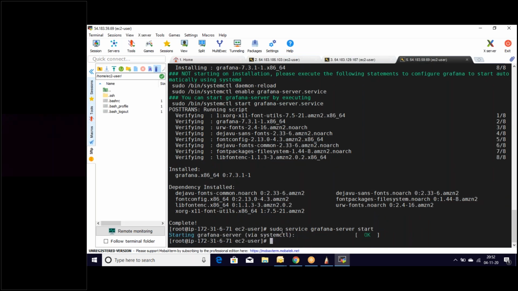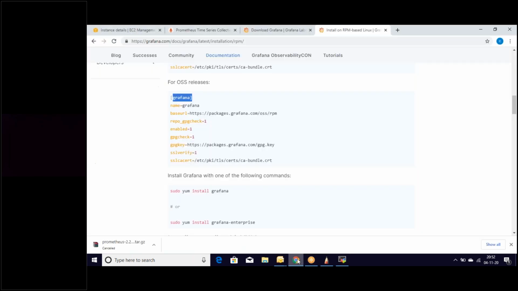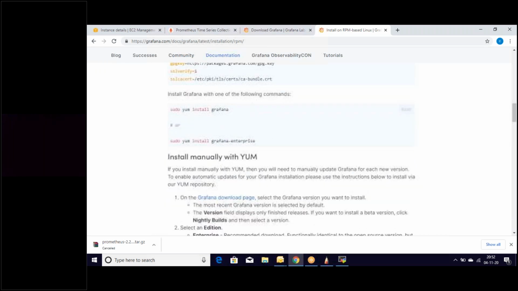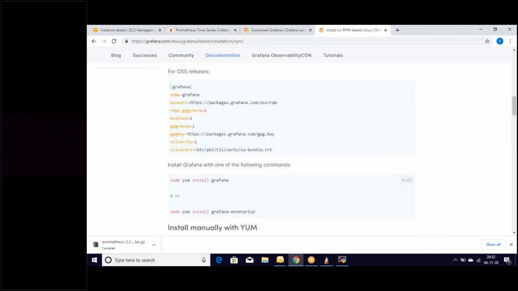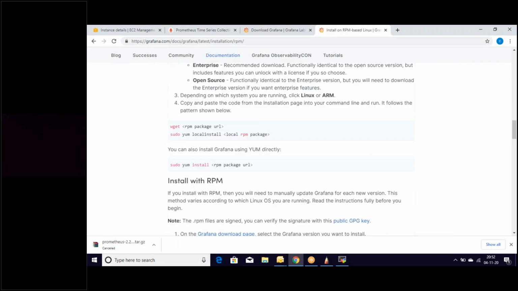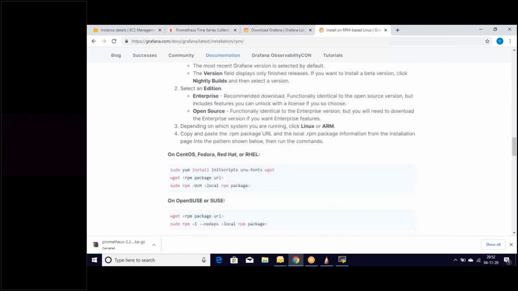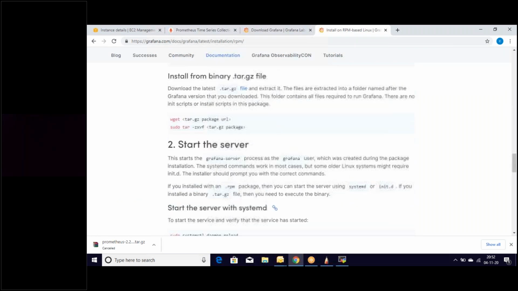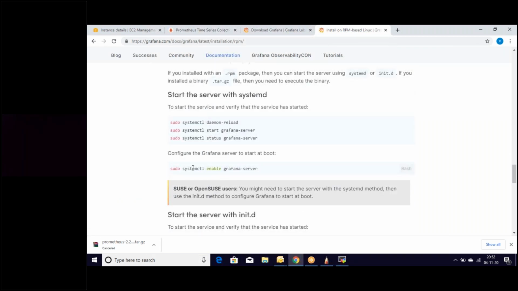Okay, it is started by systemctl. Sudo service name start, and let's enable this service for whenever the server reboots. Grafana needs to start automatically. For that, we need to use the enable option. If we look at the documentation, we can see sudo systemctl enable grafana-server.